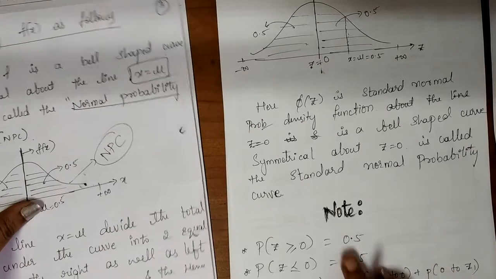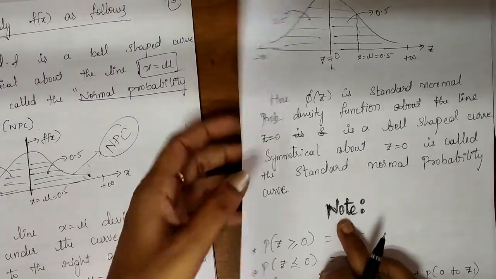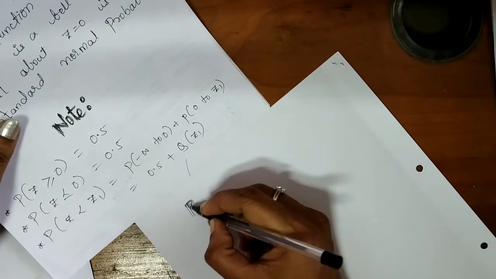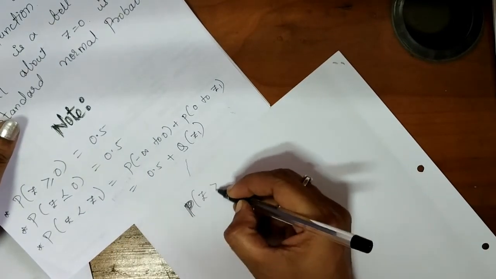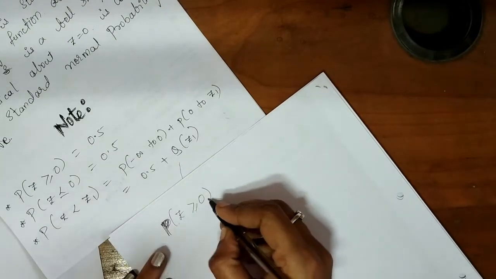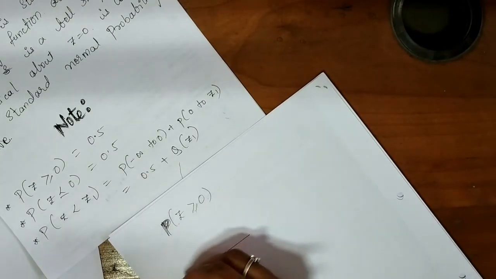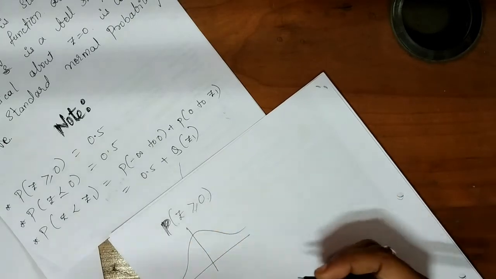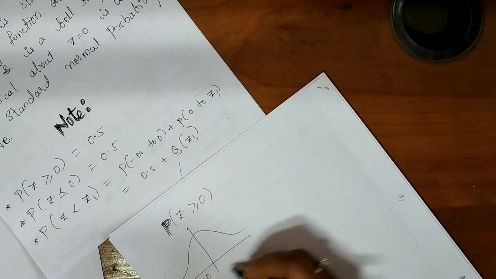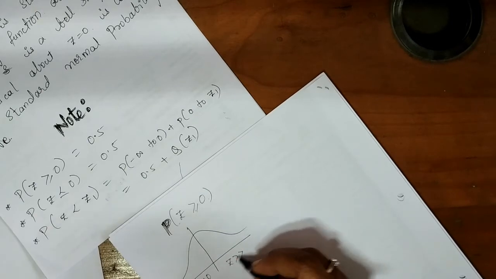Now we'll see some notes here. This note will help us in solving problems. I'm explaining the note now. P of z greater than or equal to 0. When you draw a normal probability curve, this is z less than 0 and this is z greater than 0.